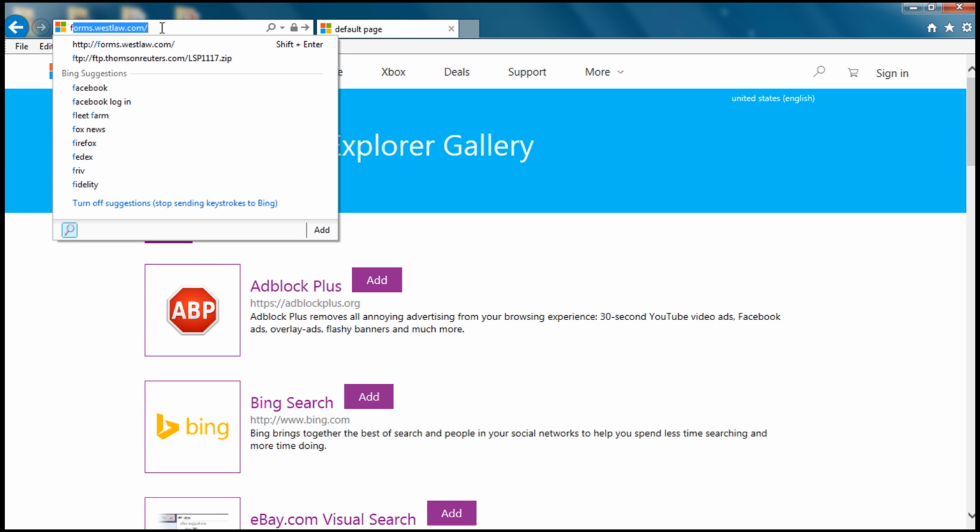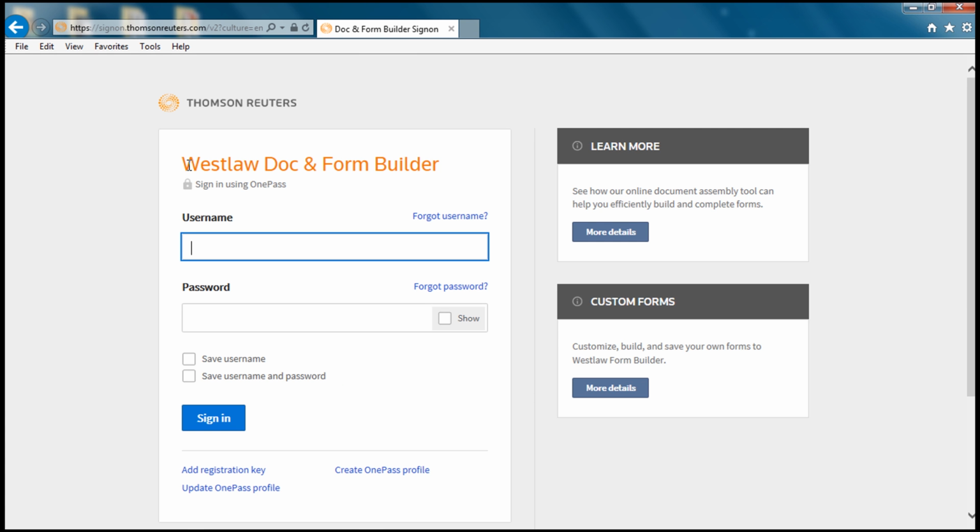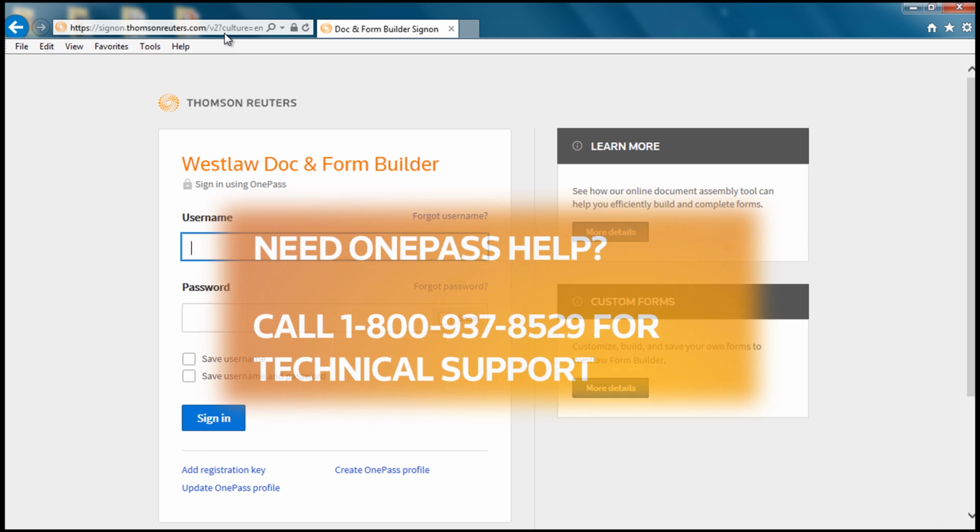In the URL box, type in www.forms.westlaw.com. This will bring you to the OnePass sign-in page. At this point, you will want to enter your OnePass username and password to log into FormBuilder website. If you do not have a OnePass username and password set up or are unsure what it is, please call 1-800-937-8529 and our technical support team will be able to assist.